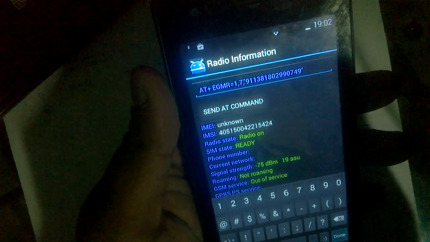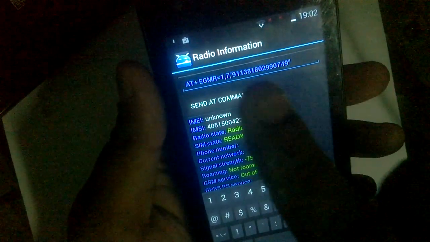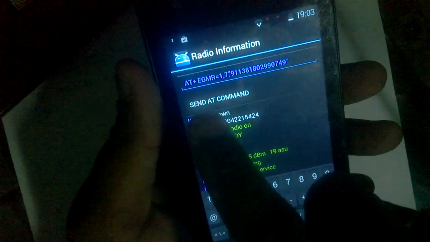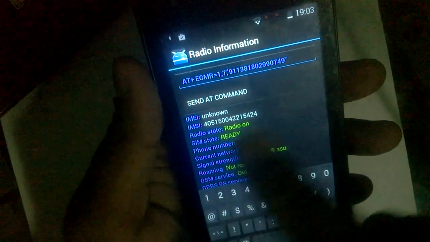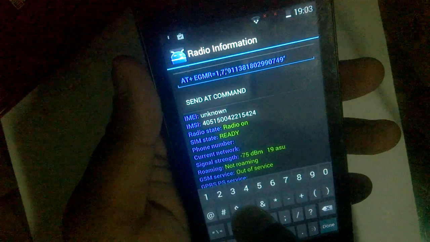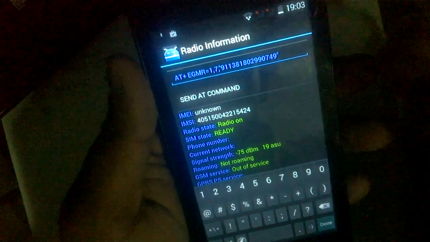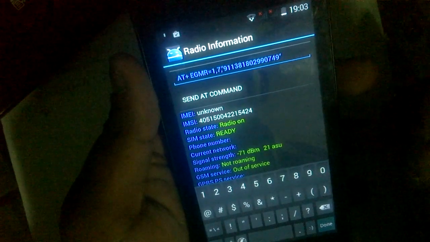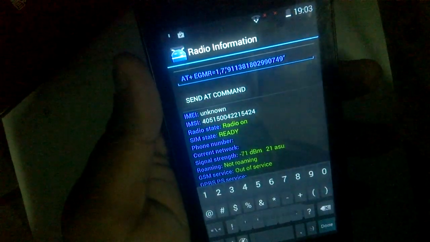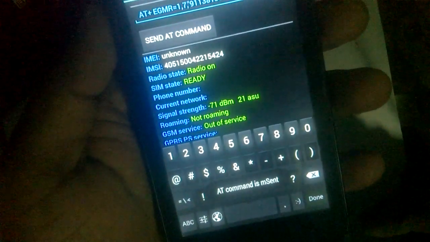Now this is my IMEI number. AT plus space EGMR equals 1,7, inverted commas, your IMEI number, inverted comma, close. Send. See, the AT command is sent.